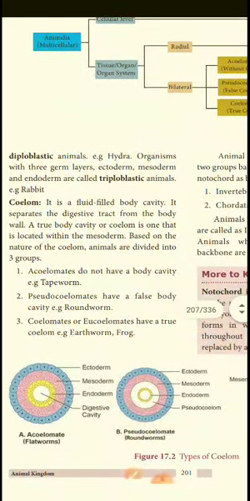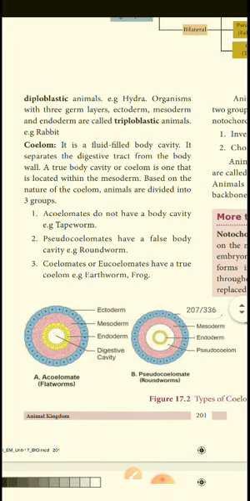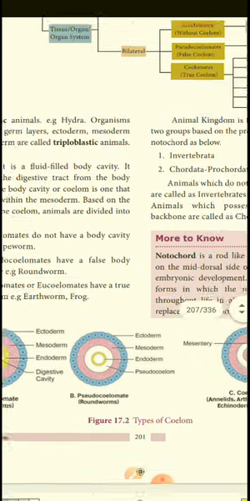Next is coelom. Based on the coelom, animals are classified into three groups: acoelomata, pseudocoelomata, coelomata. Acoelomata don't have any body cavity, for example tapeworm. Pseudo means false, so pseudocoelomata have a false body cavity. Coelomata have a true coelom. Earthworm and frog have a coelom.